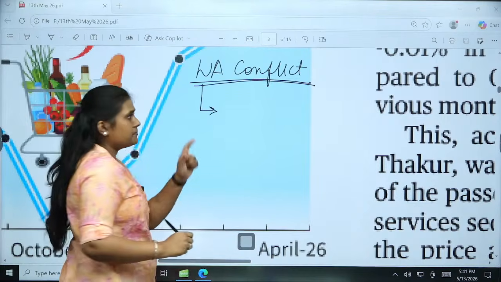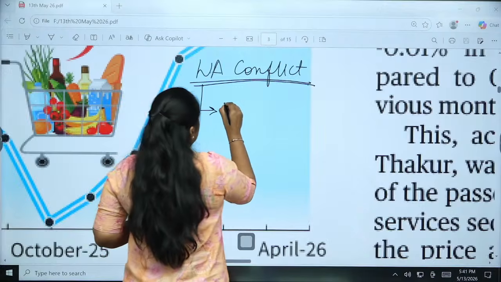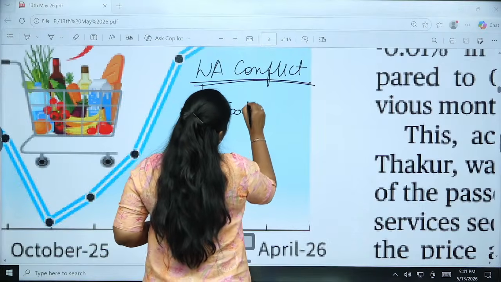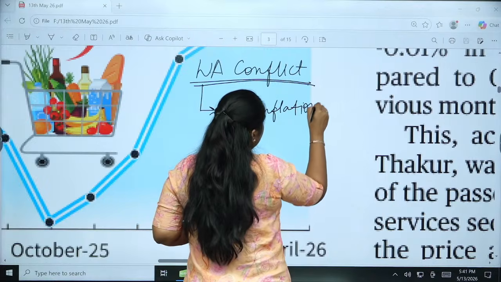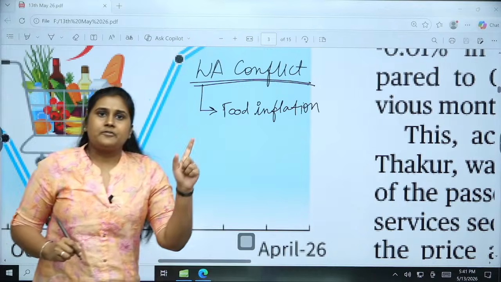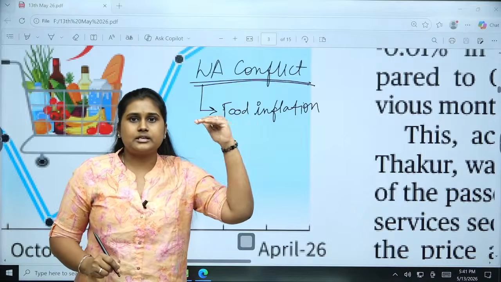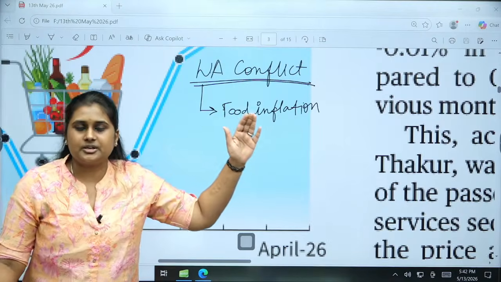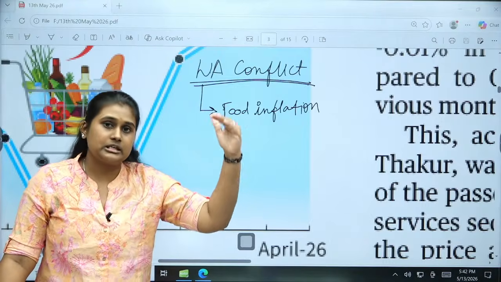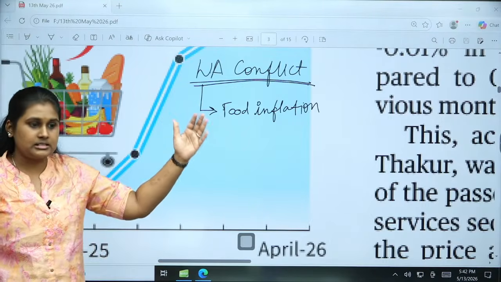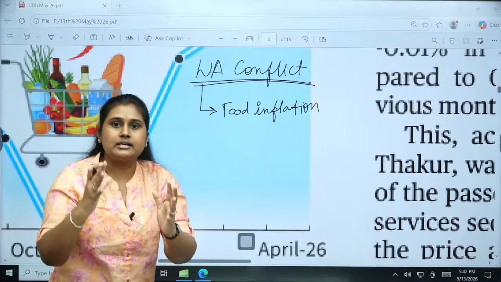India is facing a major thing, food inflation. How? Basically, we import fertilizers, mostly from West Asia, right? So the increase in the transportation cost of fertilizers and the increased price of the fertilizers itself impacts our agri products.